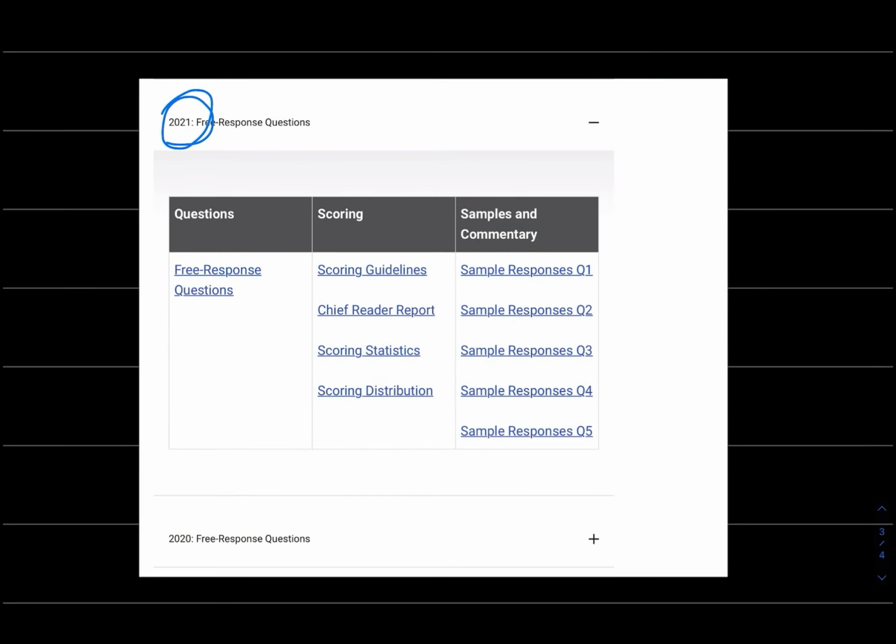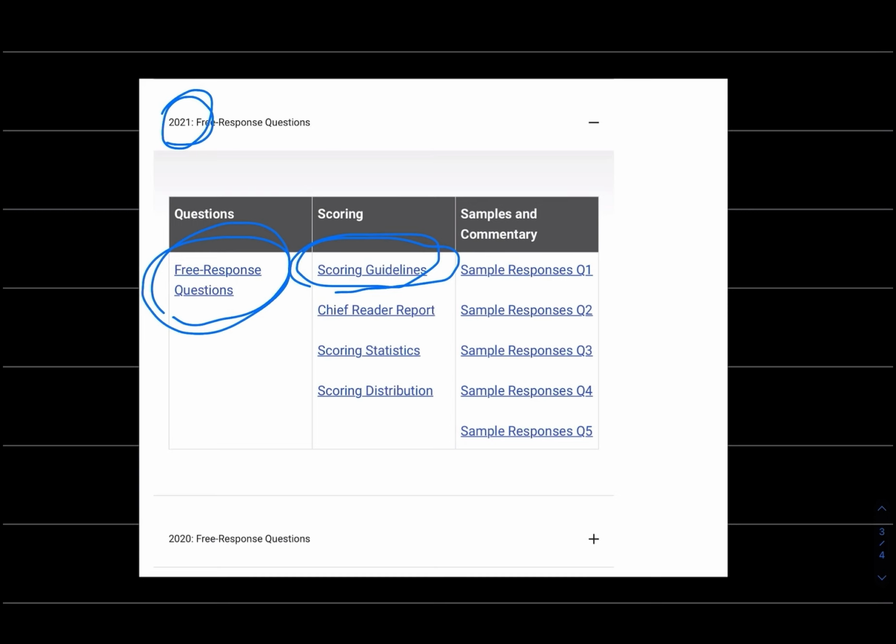This is for 2021. And if you click on free response questions, you get the questions, just like the one that we just answered. But some of the other information is completely fascinating. You can click on scoring guidelines, and those are the guidelines that are given to the scorers, what they're supposed to look for in order to give you partial credit or full credit for a problem.